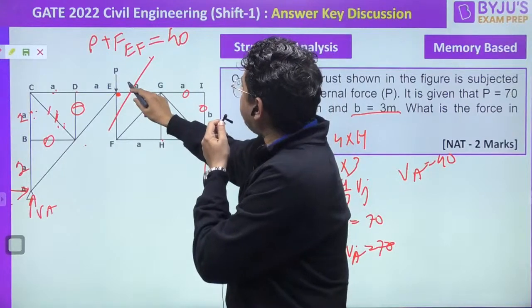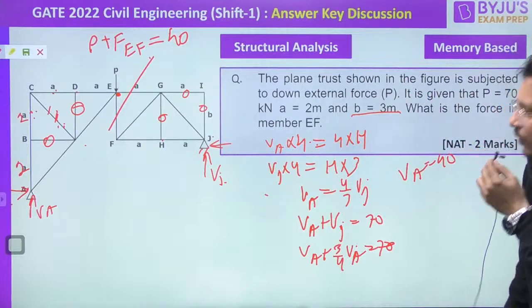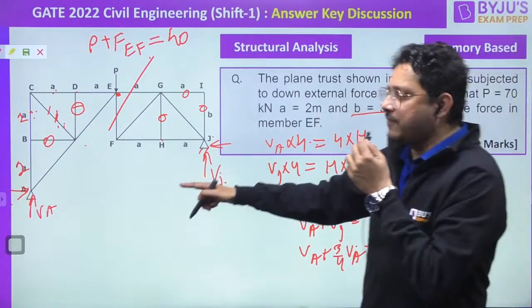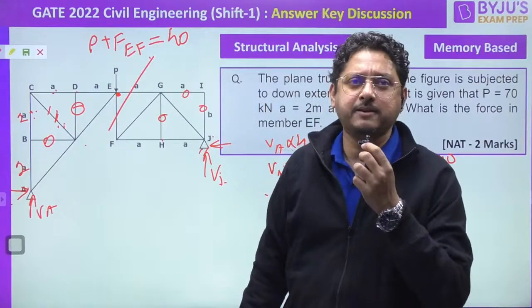P is already known to us, 70. So the force in EF will become how much? Minus 30. What does it mean? That the member force in EF is under compression, dear.